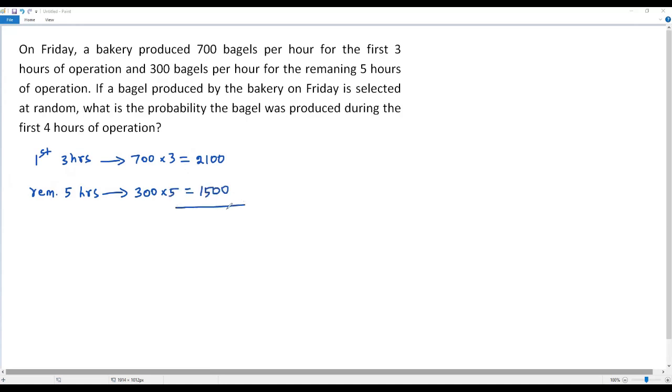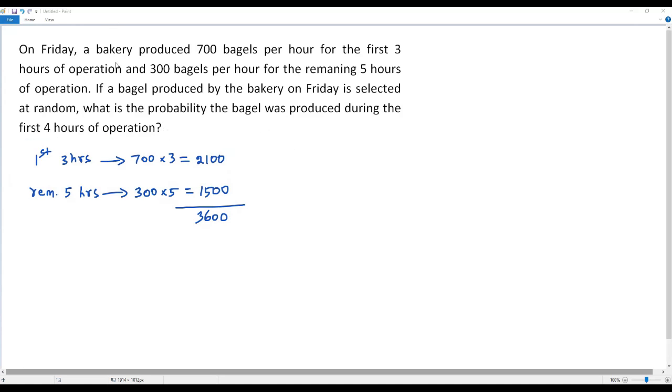Okay, now to get the total number of bagels produced by the bakery on Friday, we have to add this one and this one. Then I am getting 3600. That is, the bakery produced 3600 bagels on Friday. Now we have to get the number of bagels produced by the bakery during the first 4 hours of operation.